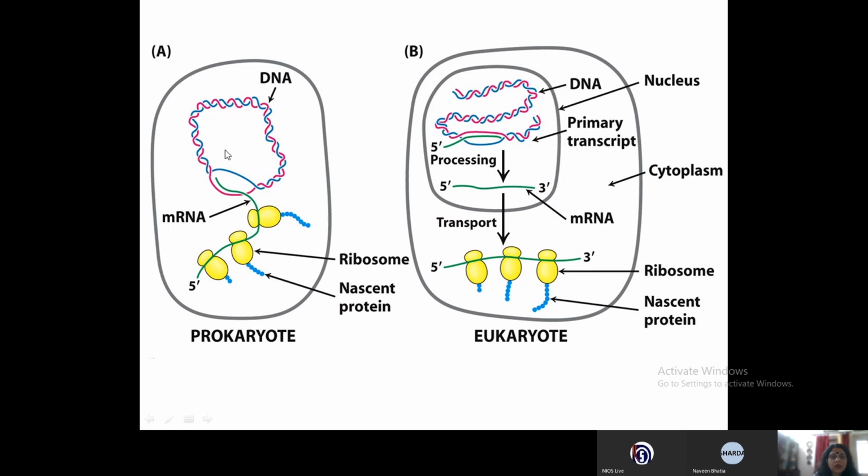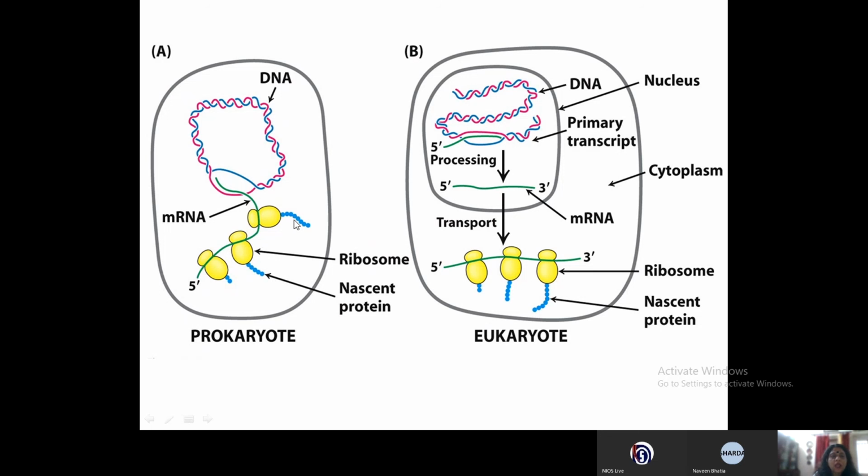In the case of prokaryotes, the mRNA is a functional mRNA. So the moment the mRNA is being formed, you can see the ribosomes have already started forming the polypeptides. You can see these blue structures, these are polypeptides.